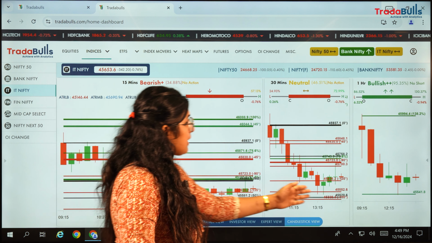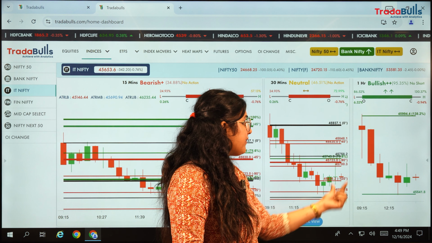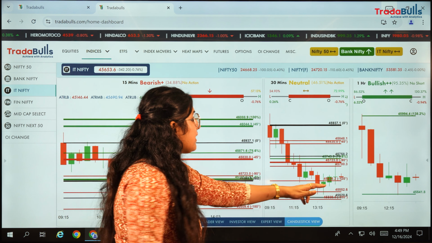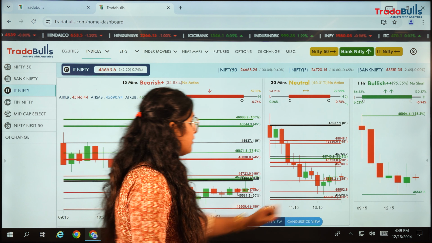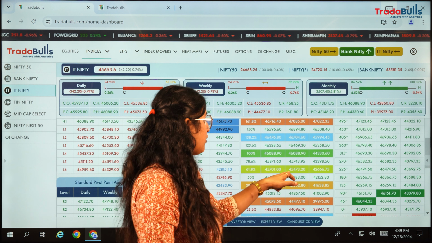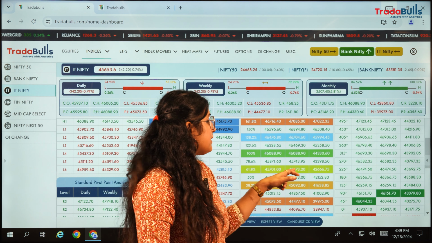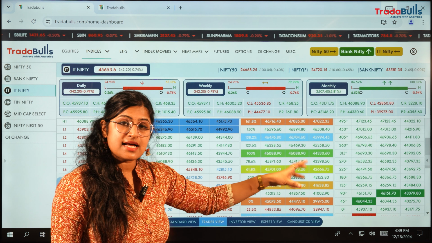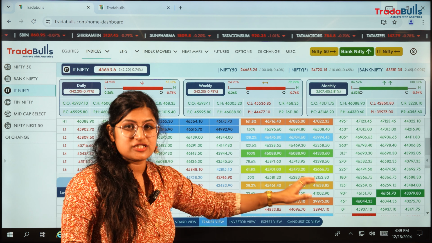But whether it will continue the downtrend further or pick up, we will come to know only in tomorrow's session. If it falls further, the immediate support that we have is 45,473. So it may not fall beyond 45,473, and there are chances the market will take an uptrend at this point.